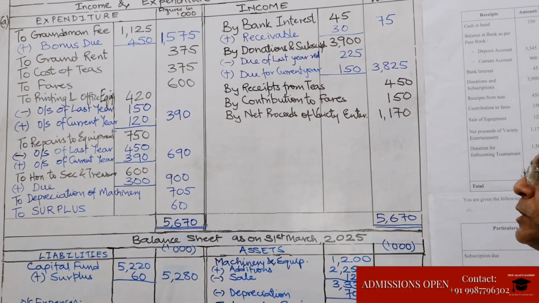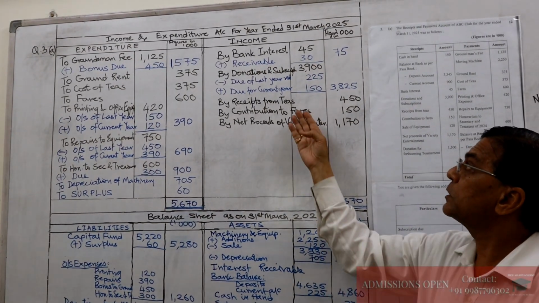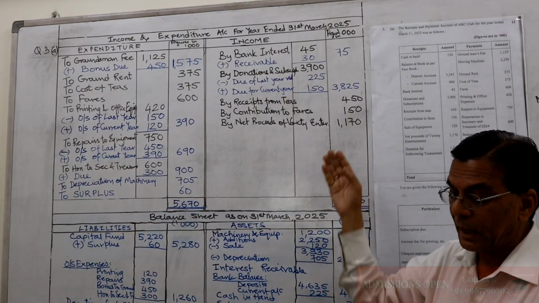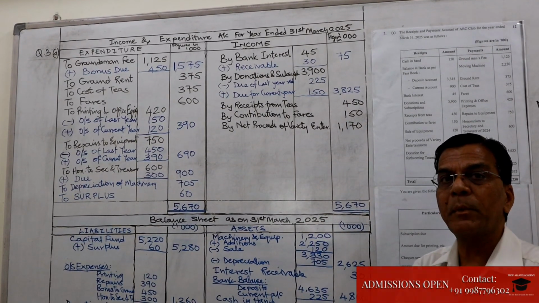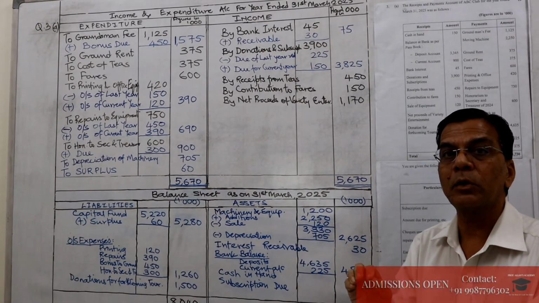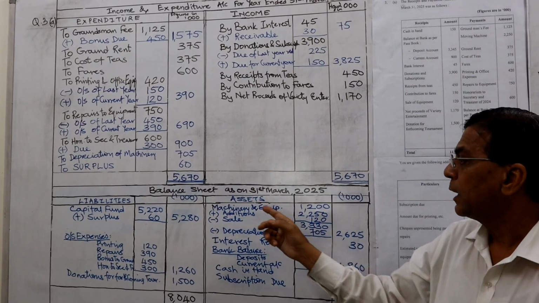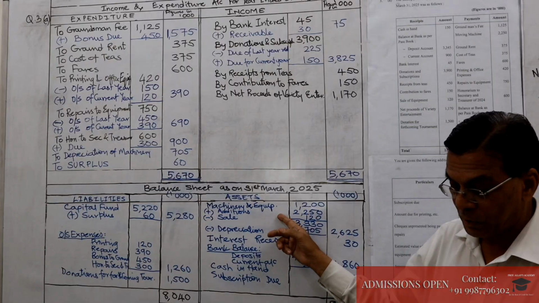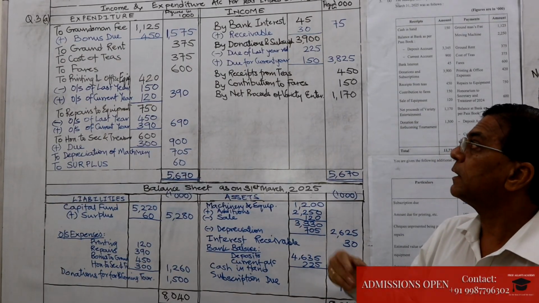Donations and subscription is an income, receipts from teas is an income, contribution to fairs is an income, sale of equipment. In the additional information, they have not mentioned the cost of this equipment sold. Therefore, it is assumed at no profit, no loss, and it will be reduced in the balance sheet from machinery and equipment.